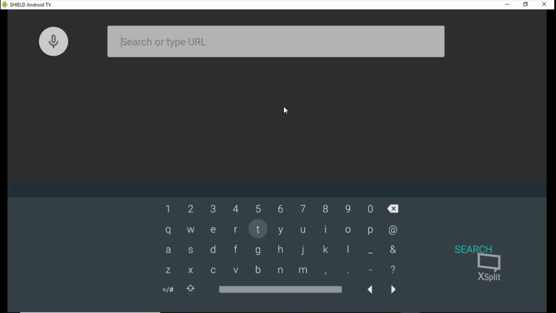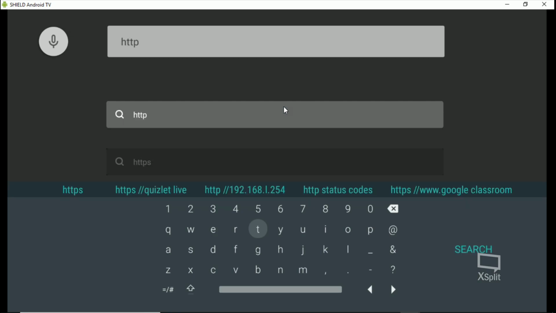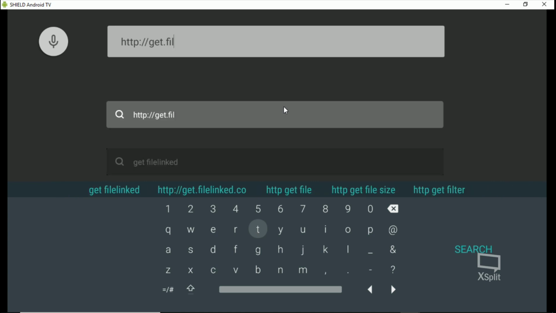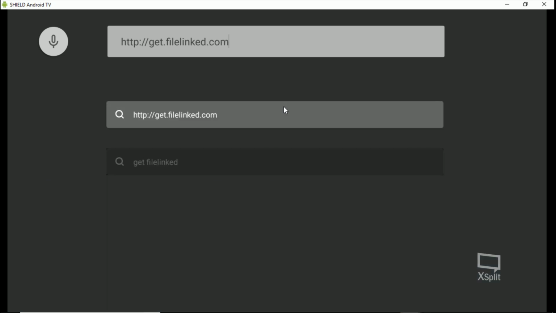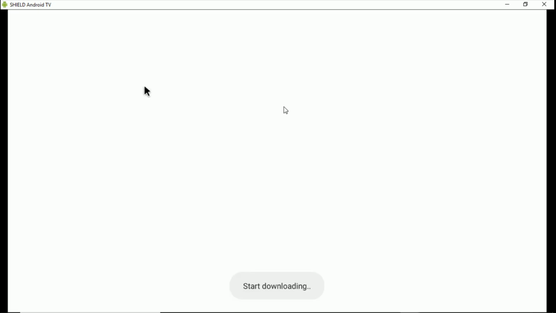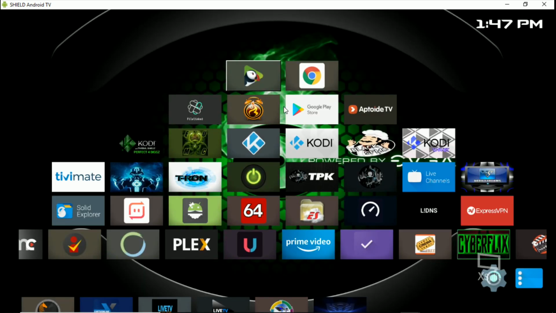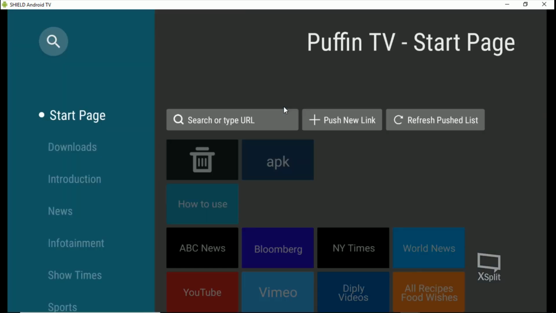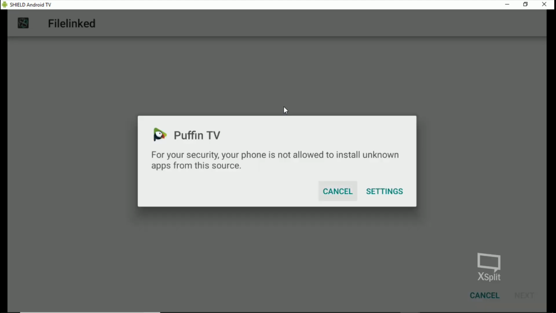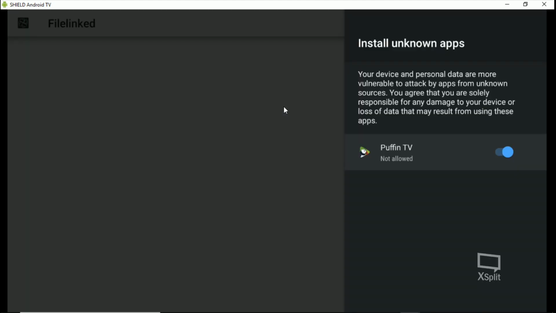Alright, now we can go here, and we'll go http://get.filelinked.com, enter, boom, allow. And once you see that start downloading, hit your back button. And then your downloads column's right there. You'll have to turn on allow unknown sources in settings.